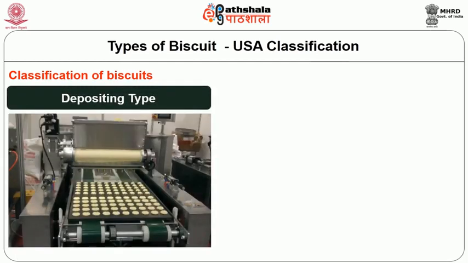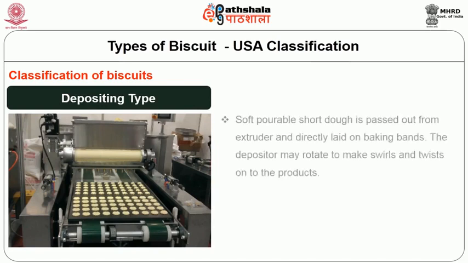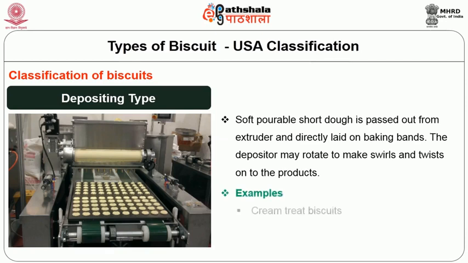The last one is the depositing type. The soft pourable short dough is passed out from the extruder and directly laid on the baking bands. The depositor may rotate to make swirls and twists on the product. Cream treat biscuits are made by this depositing method.